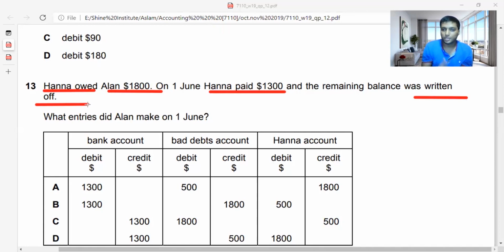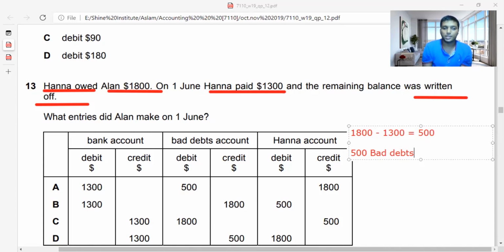But Hannah actually paid 1,300, and the remaining balance is 500. So 1,800 minus 1,300 will give you an amount of 500. This is known as bad debts. You didn't receive it, so bad debt is an expense account. So bad debts of 500 is going to be an expense.